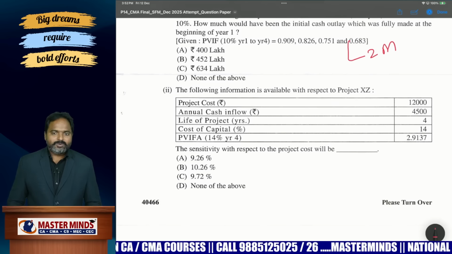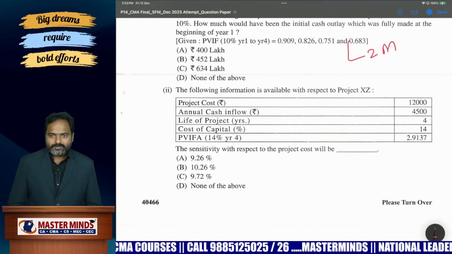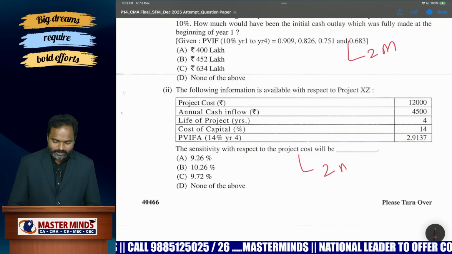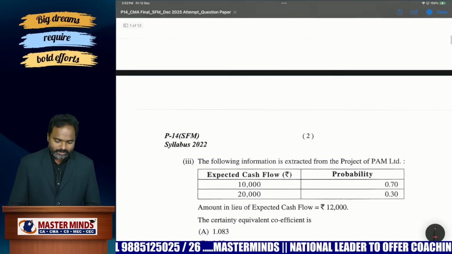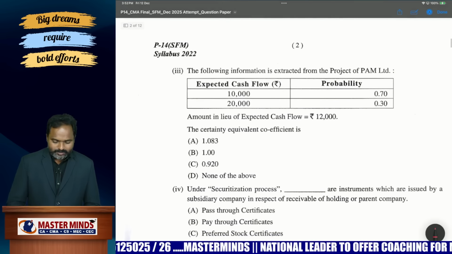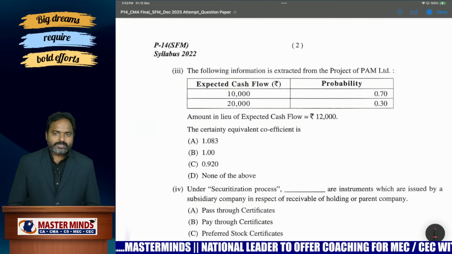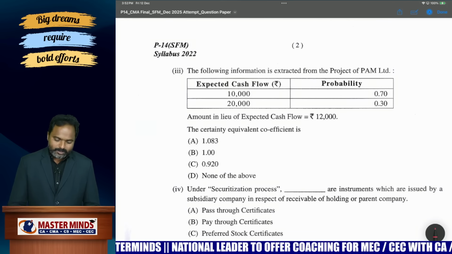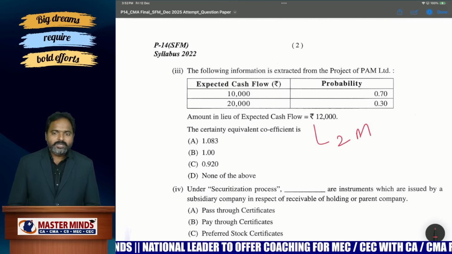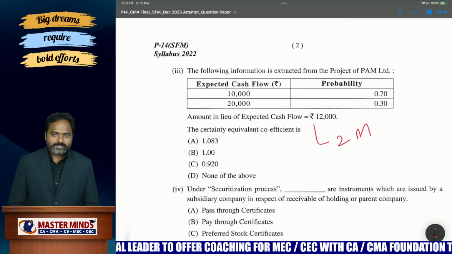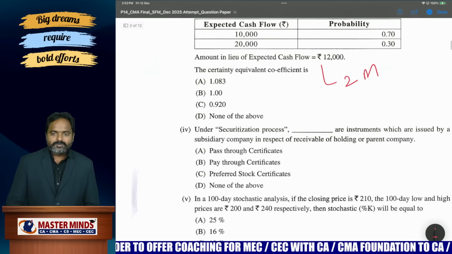Of course, this is also from risk analysis of investment decisions, and they can do the sensitivity factor. This is also very simple, 2 marks, with classroom knowledge they can answer this. And next one, certainty equivalent coefficient. This is also again from risk analysis of investment decisions, and they can do that also. 2 marks they can get easily. So 3 MCQs from investment decisions, advanced investment decisions as well as risk analysis of investment decisions, are very